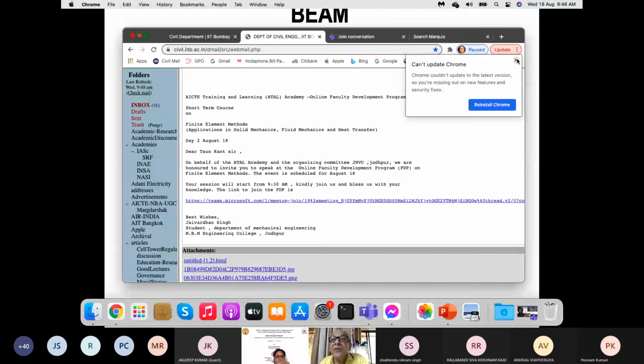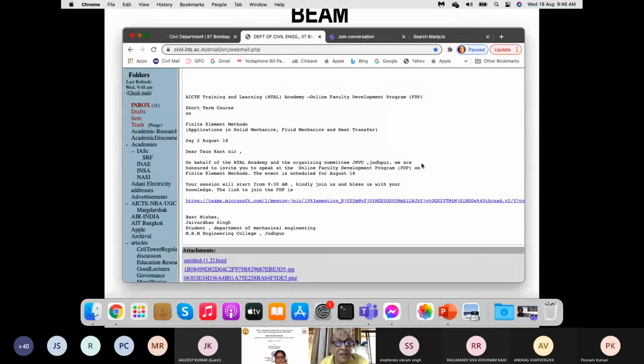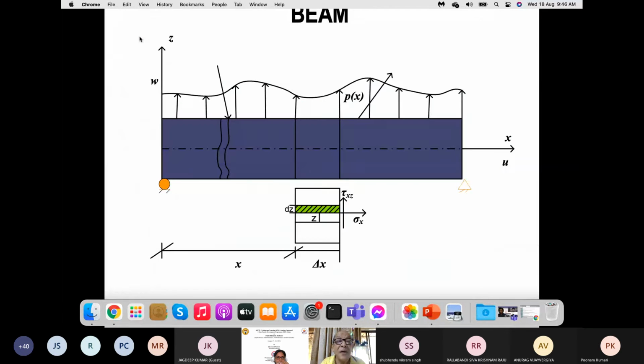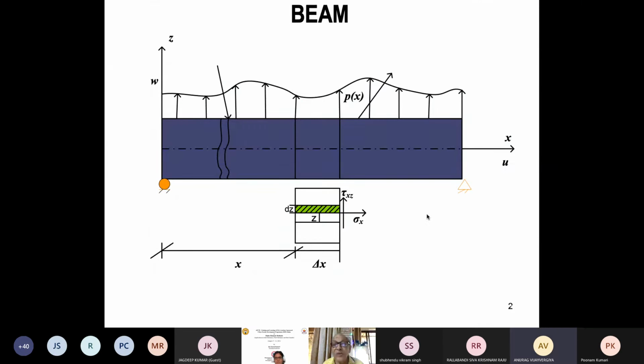Yes, I also see the Chrome window has come, but it all happened automatically. I didn't do anything. I think you need to minimize the Chrome window, then the PPT will be visible, because the PPT is behind it. Okay. Yes, you are right. Now it is visible. Okay, you can hear me also.